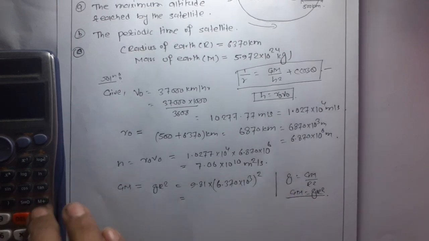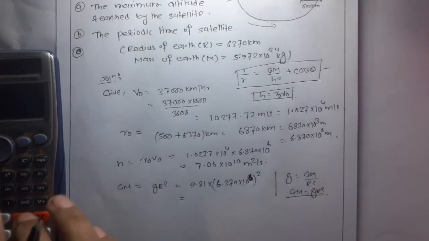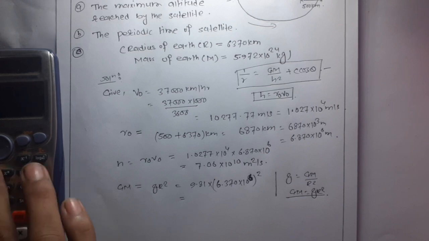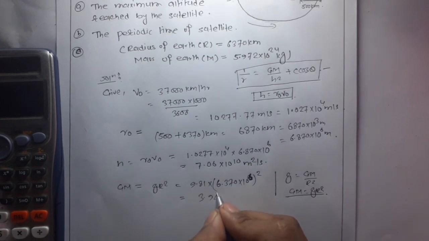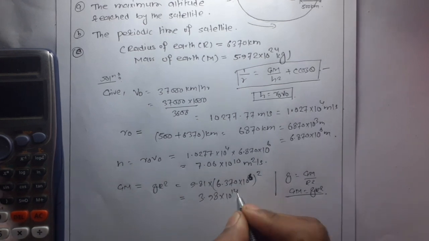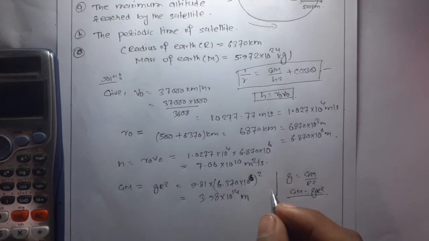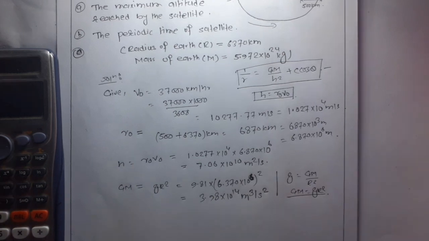So this is 9.81 into 6.370 whole square. So it is 3.98 into 10 to the power 14 meter cube per second square.